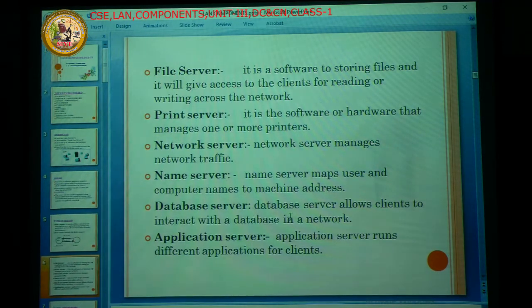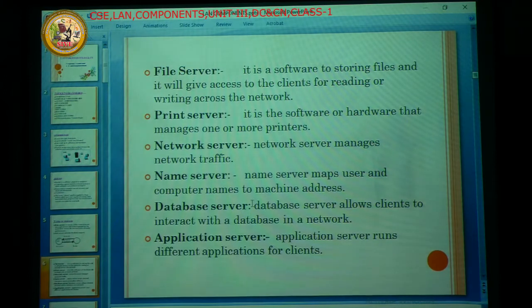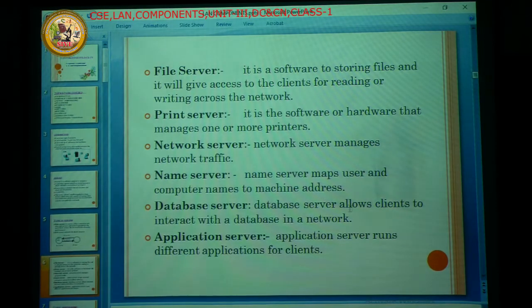So here the database server is the best example in DBMS. In Oracle also we can do programming by using database servers. One system is selected as the server, and all remaining systems are the clients. The database server allows the clients to interact with the database in a network.